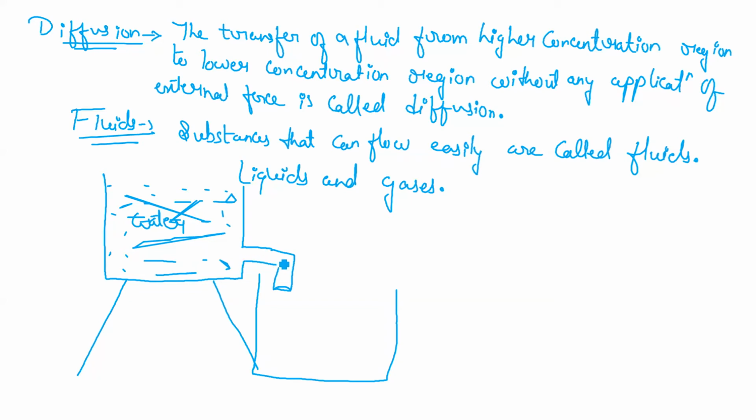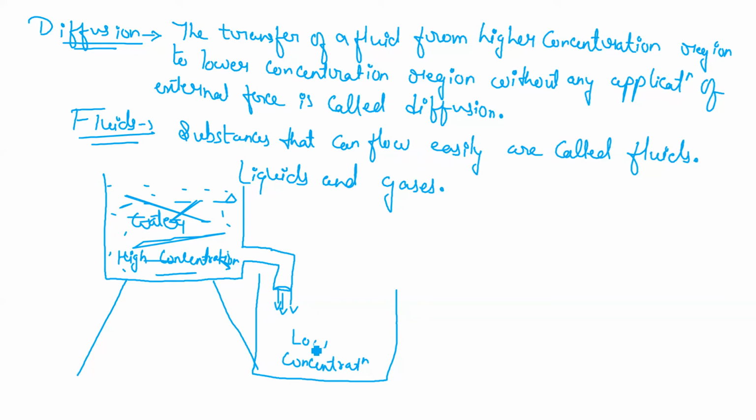Now, if I open this pipe, what will happen? Since this is an empty tank, no water is there, so it is a low concentration of water here. But this tank is filled with water, so it is a high concentration of water. As I open this pipe, the water will start to flow into the empty tank, and no external force will be required.